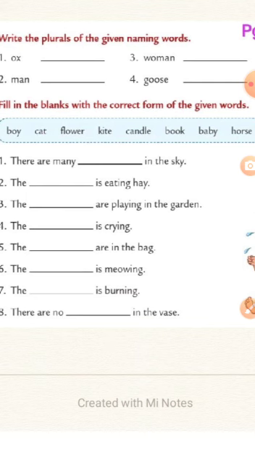Question number 2. The dash is eating hay. Here the dash is means we are talking about something one in particular, one thing. So what eats hay? Hay means dry grass. Boy eats dry grass? No. Cat? No. Flower? No. Kite? Candle? No. Book?